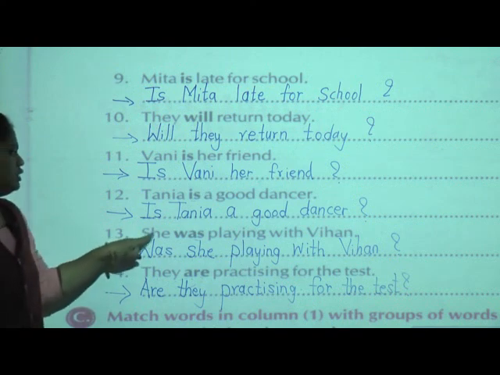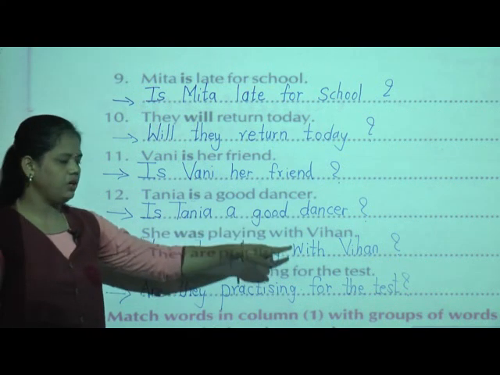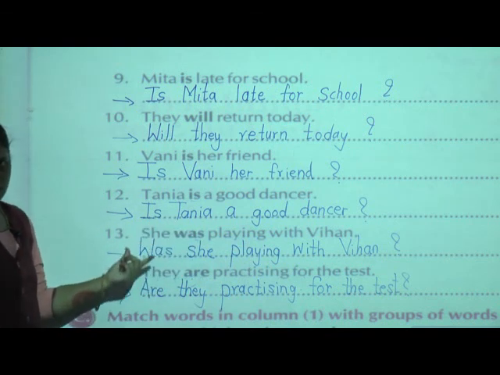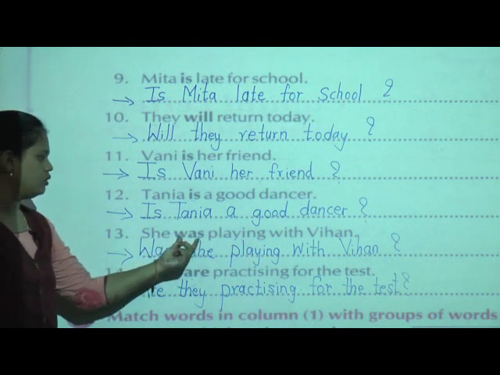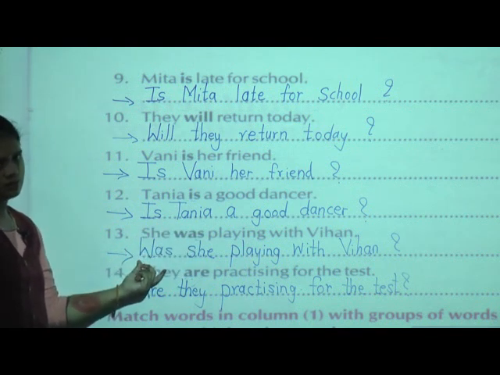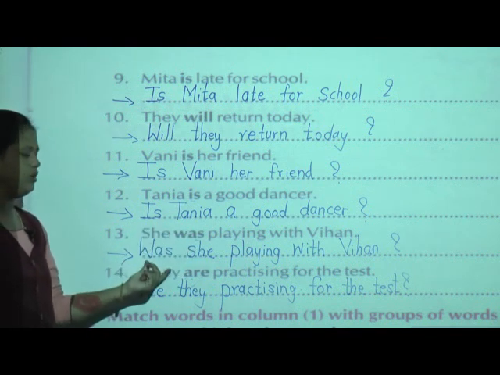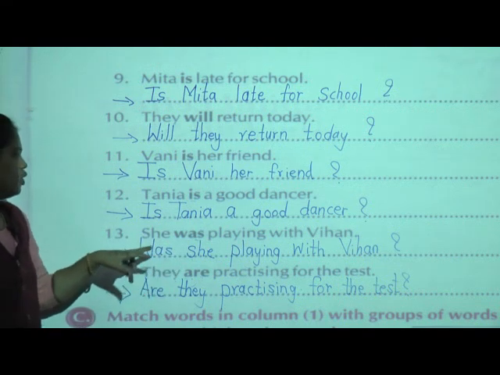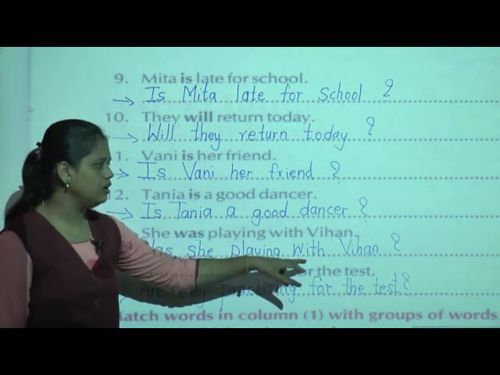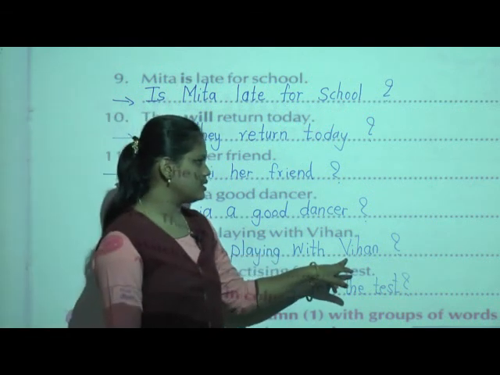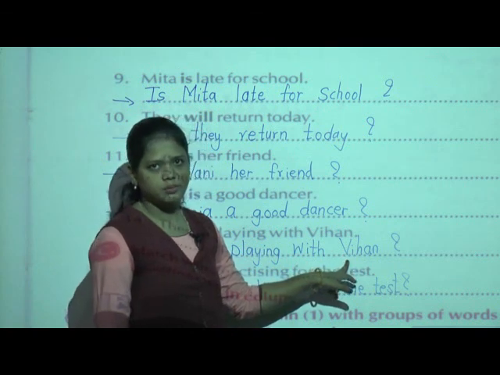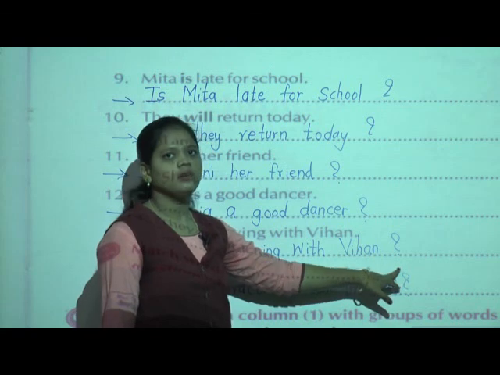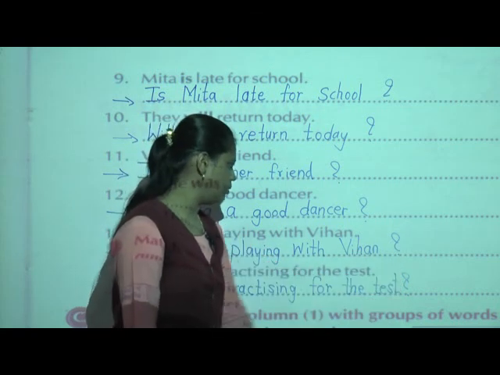Now the 13th one: she was playing with Vihan. Here the word "was" is given in bold, so we have to put this word first, before "she". So the question is formed like this: Was she playing with Vihan? Here Vihan is given in capital because it is the name of a person. After ending the question, we give the question mark.